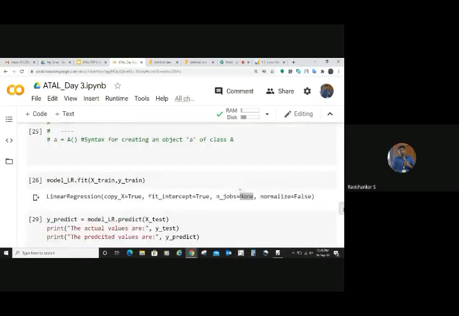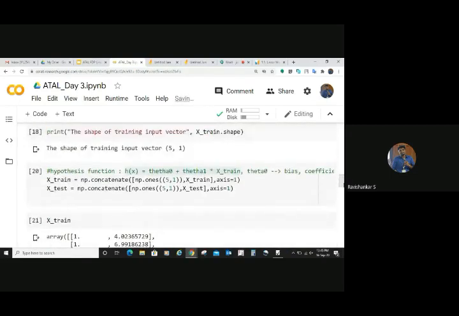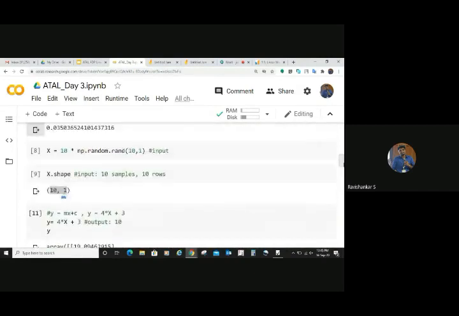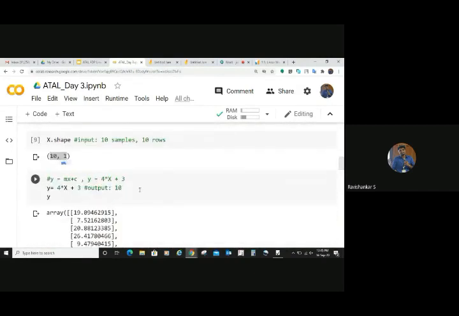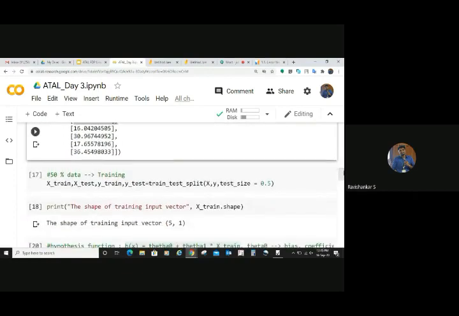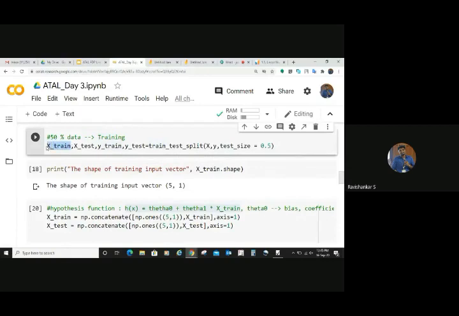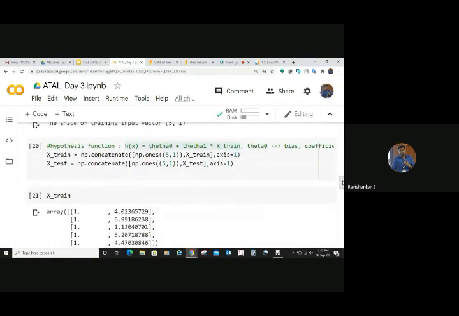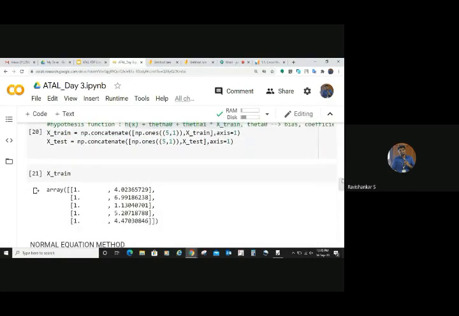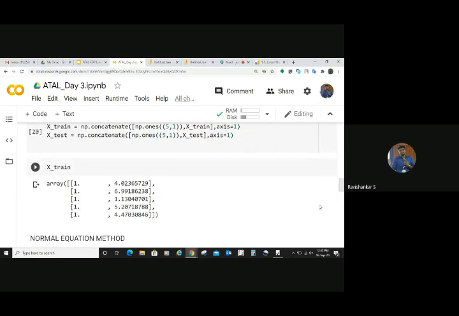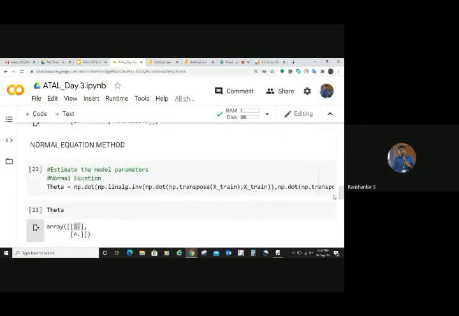Okay, so once again, I will explain for the sake of those who were absent-minded. What we learned yesterday was that we created data like y is equal to mx plus c, y is equal to 4x plus 3. Then using scikit-learn's built-in function train_test_split, we split it into 50% training data and 50% testing data. Afterwards, we appended the coefficient theta 0, which is going to be 1. We need that, which is called the bias. You need to do that because only then can you go for the normal equation method.